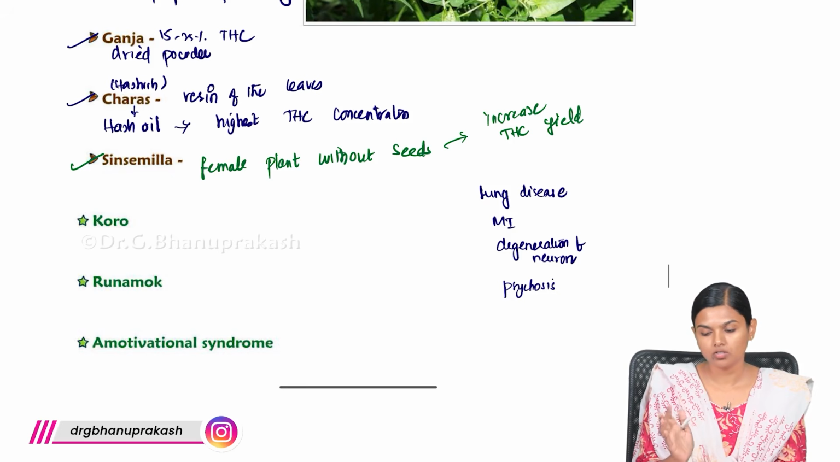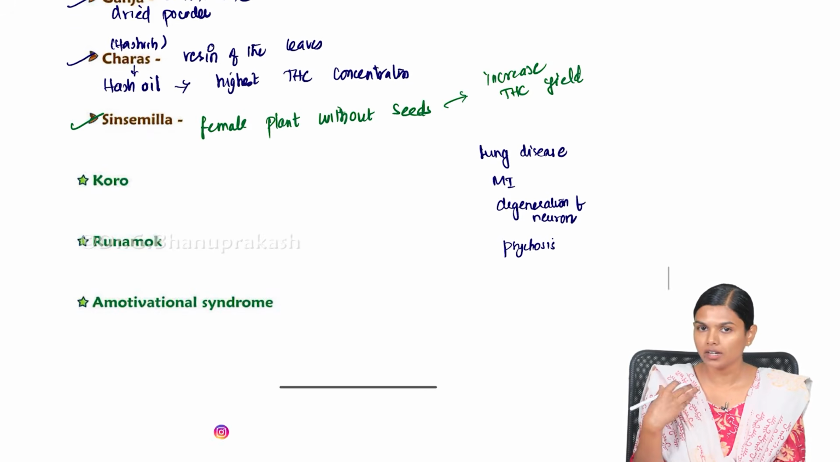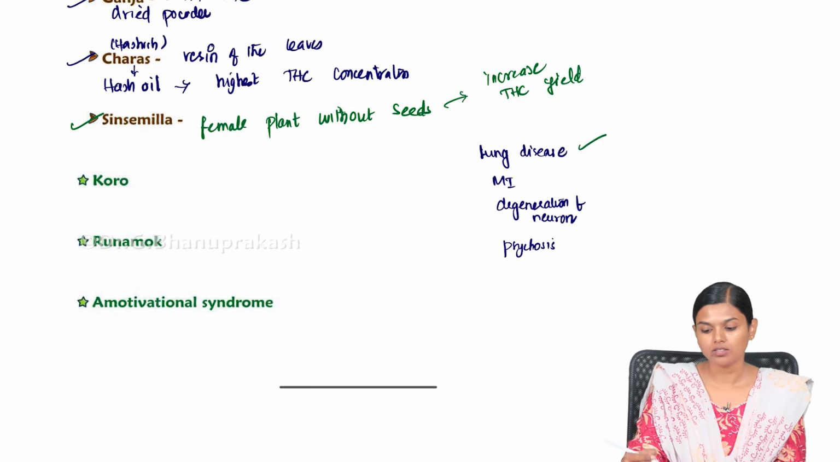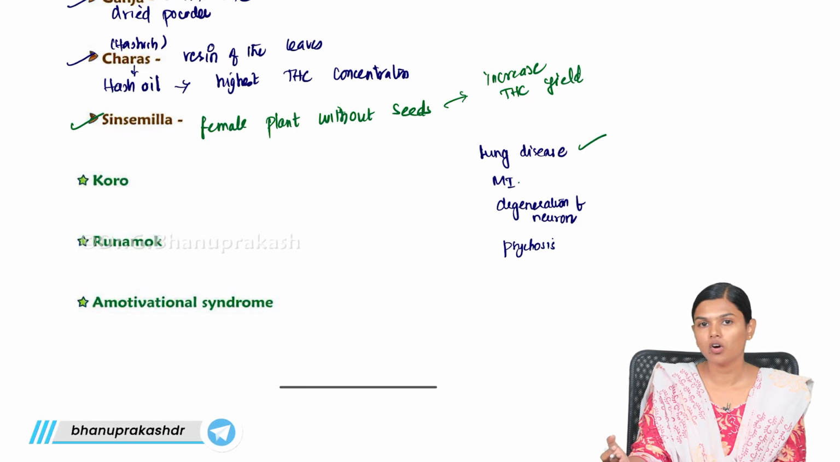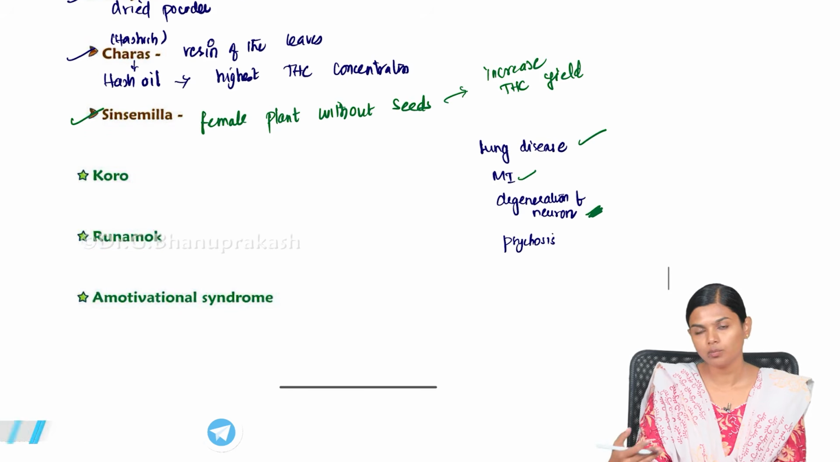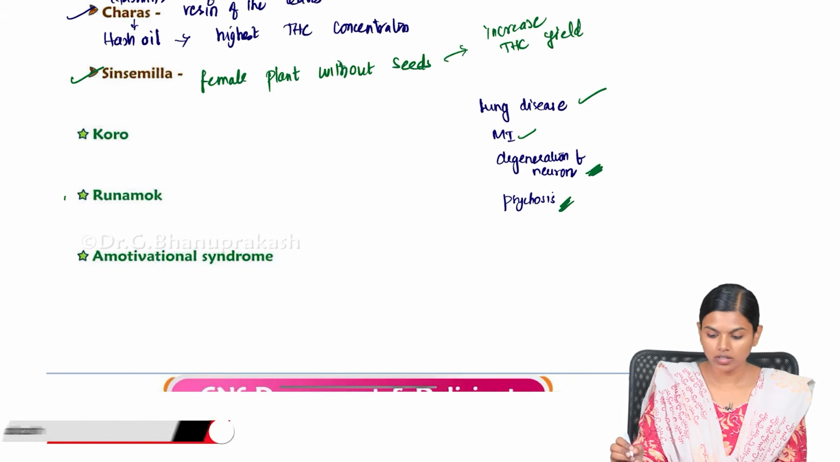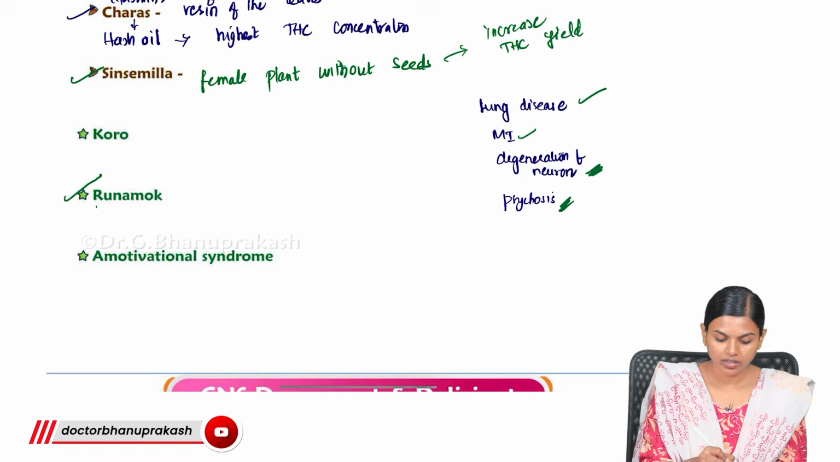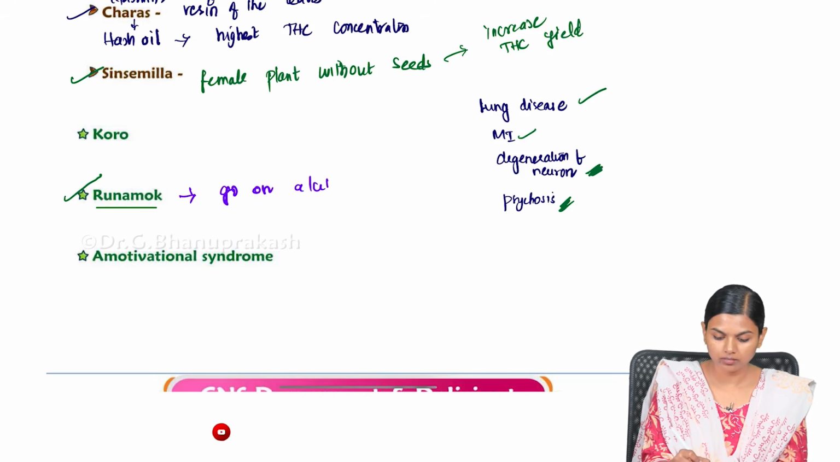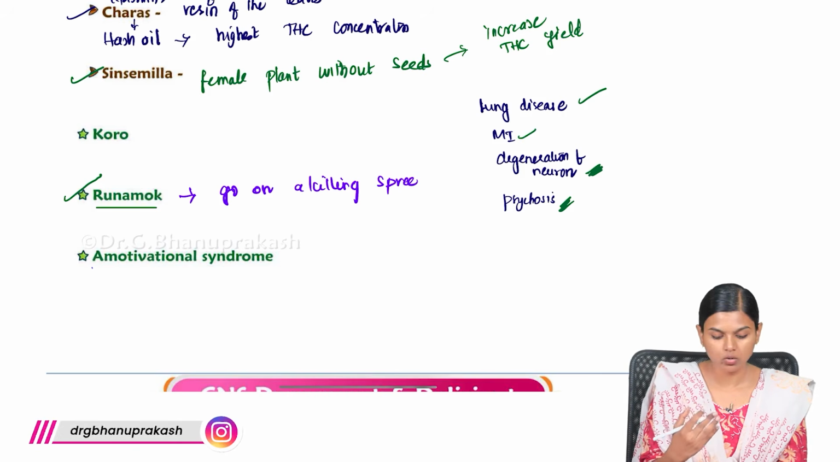This is about cannabis toxicity. When there is chronic addiction to cannabis, there will be diffuse lung disease because of the constant inhalation, and there will also be myocardial infarction and degeneration of neurons. As it keeps on going, there will be complete degeneration of neurons, and finally the patient will end up with psychosis. In psychosis, they do something known as run amok. They become psychotic and go on a killing spree. They will start killing everyone they come across. This is known as run amok.